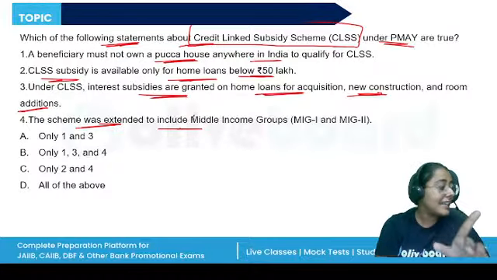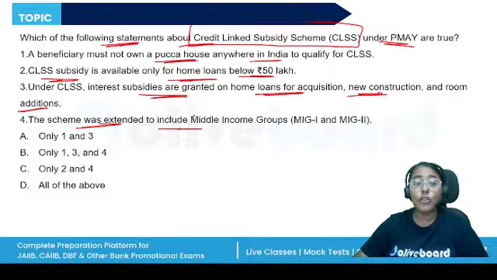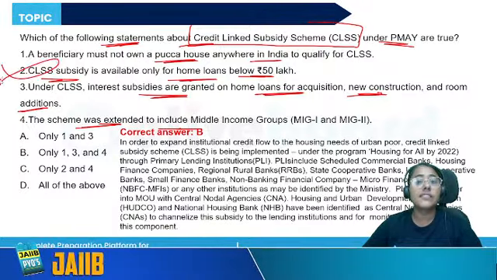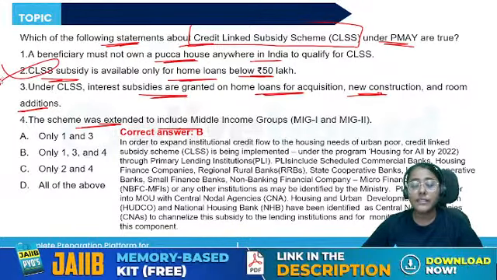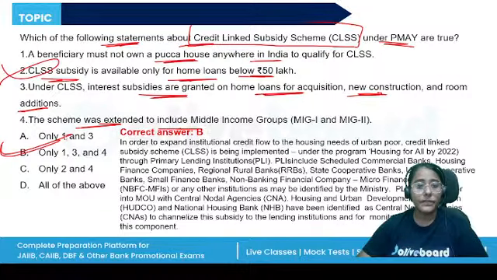So these statements are correct, but the threshold of 50 lakh rupees is not there. This threshold is not there. All right, so statements 1, 3, and 4 are correct. 1, 3, and 4. Next question.